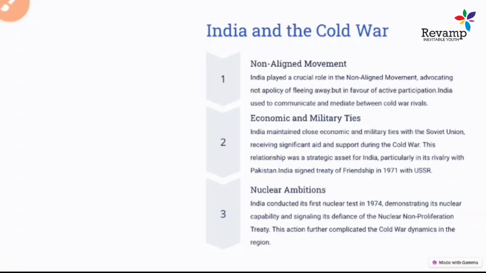With this nuclear test, we were trying to show that India has nuclear capacity, because China had already done its nuclear test.